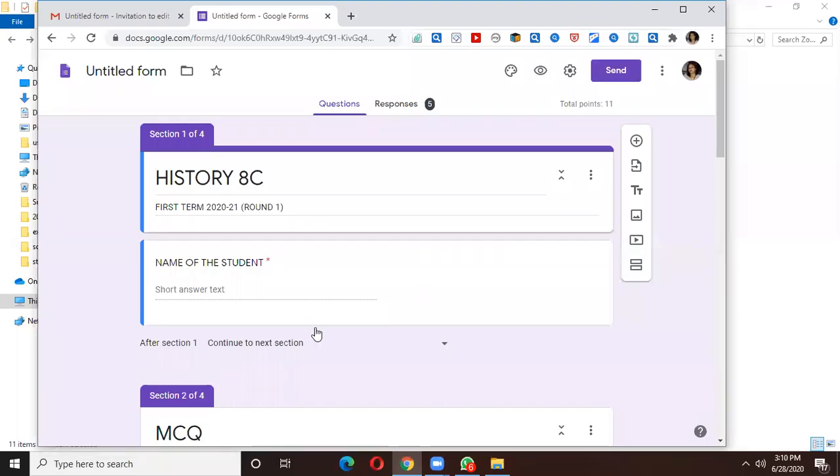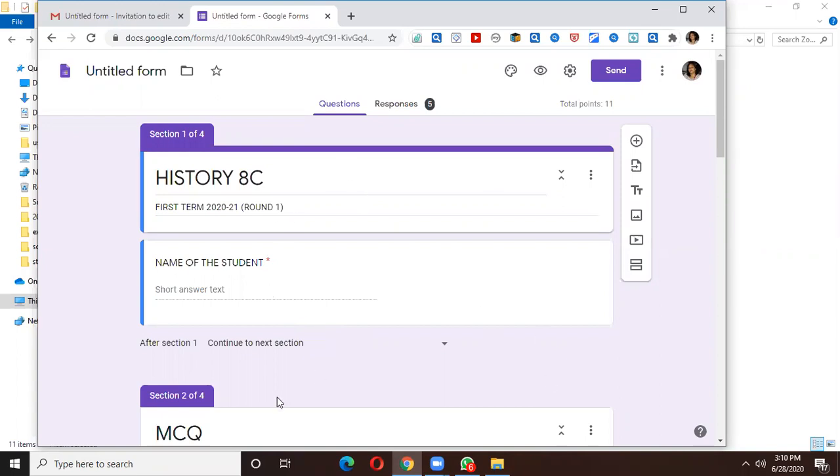Hi friends, I'm again back to explain how we can check the papers. Once the exams are conducted, I've already shown you in the earlier videos how you collaborated with your parallel teachers, and I've also shown you how you have edited and become the owner of a paper. Now today I'm here to show you how you will check the papers.